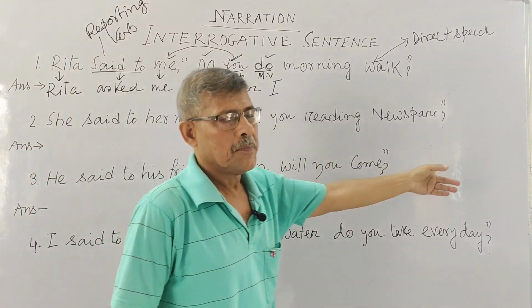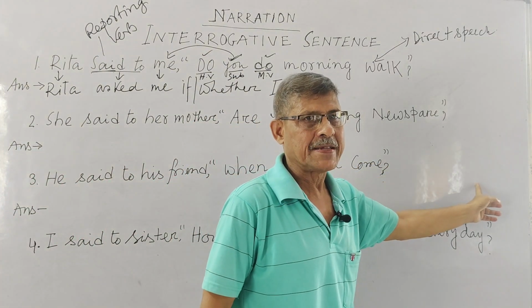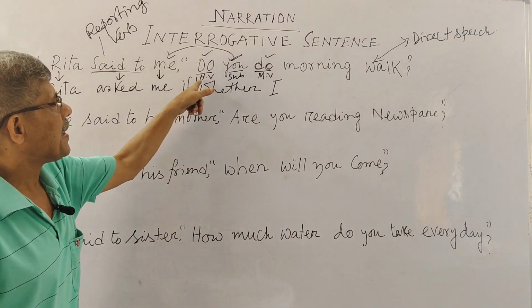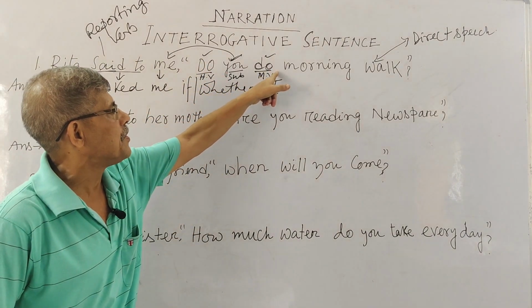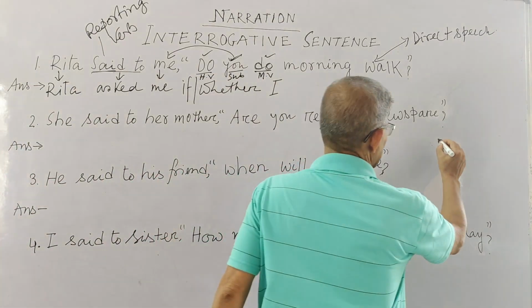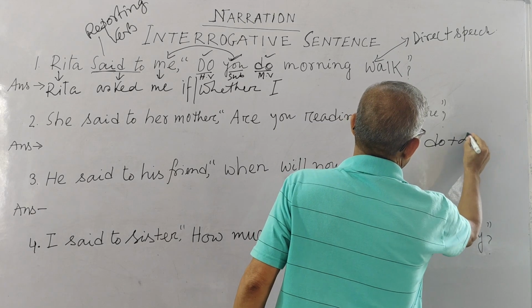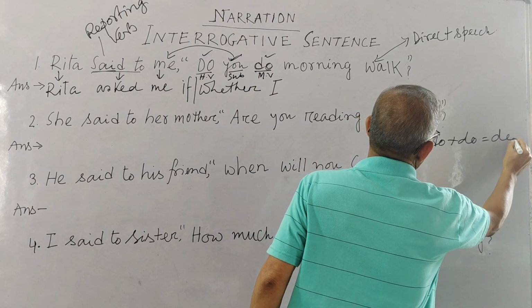As you know, to get an assertive sentence, at first you write the subject, then your verb. Now you see, there is one helping verb and there is one main verb. As you know, do plus do equal to do.